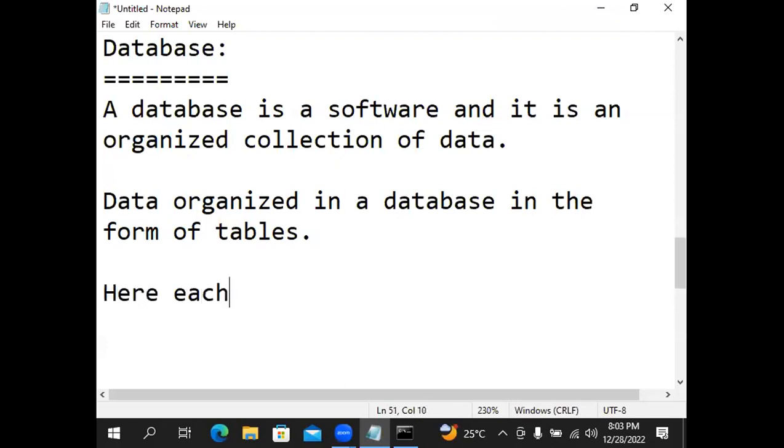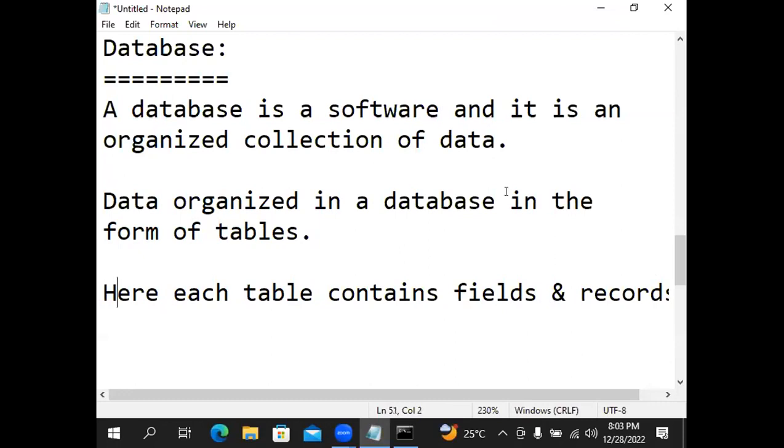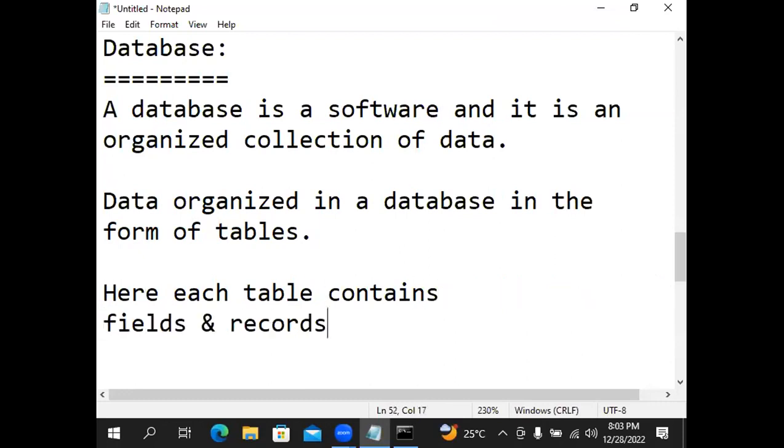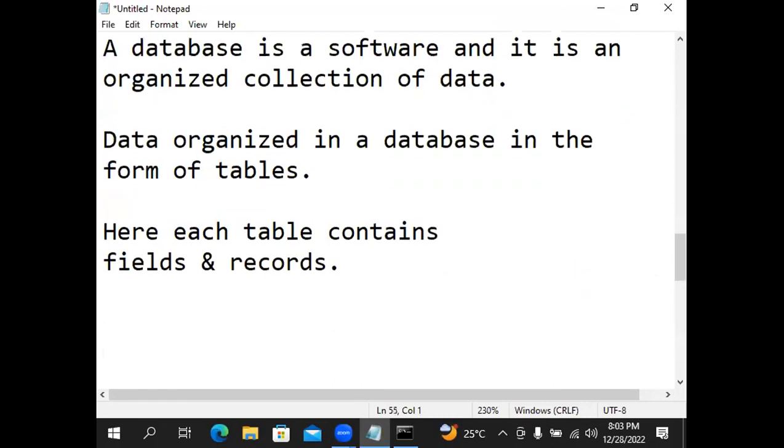Here, each table contains fields and records. Database is nothing but one software.